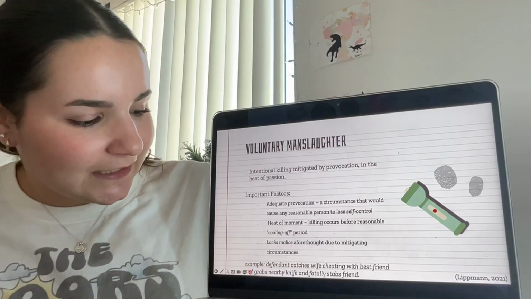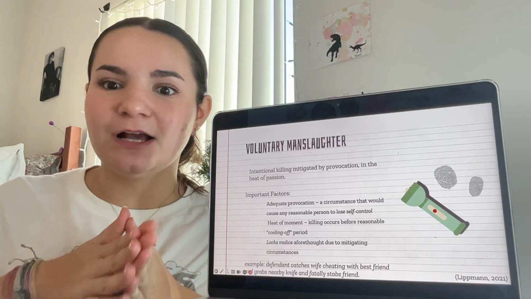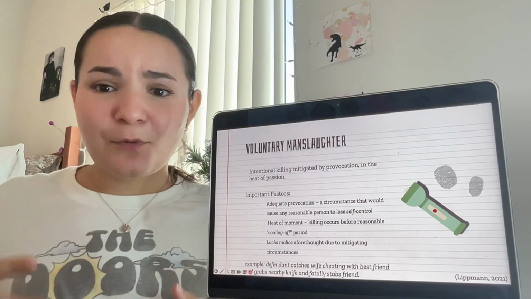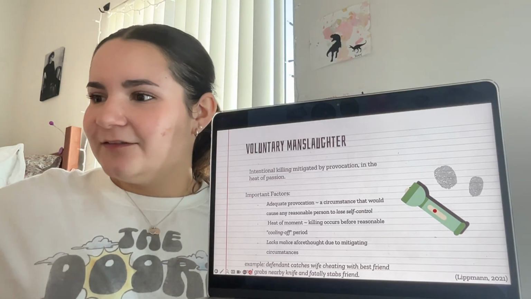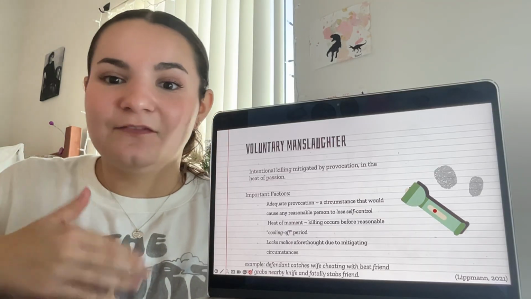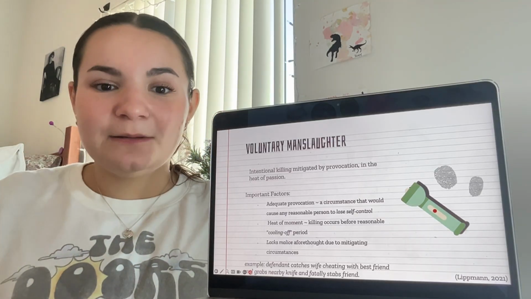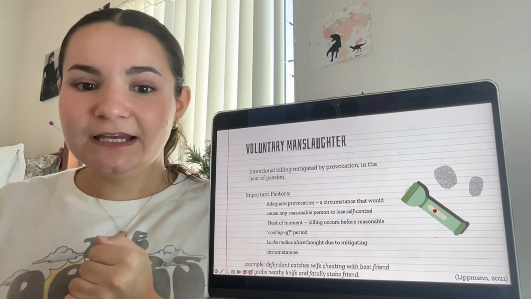So an example of this is, let's say the defendant comes home from a trip and finds his wife cheating on him with his best friend. In that moment, he's shocked, he's angry, he feels betrayed, he grabs a knife sitting on the table next to him and just sticks it into his best friend's neck, fatally killing the victim. This is going to be an example of voluntary manslaughter. There was no cooling off period, it happened right in the heat of the moment.